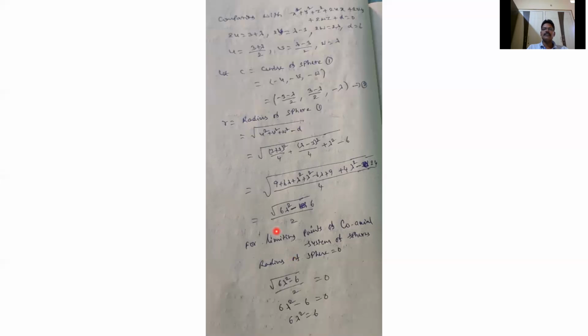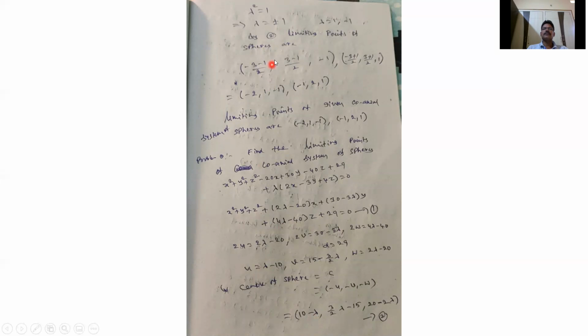Here the radius is √(6λ² − 6)/2 = 0. Squaring both sides, we get 6λ² − 6 = 0. So, by cross multiplication, 6λ² = 6.